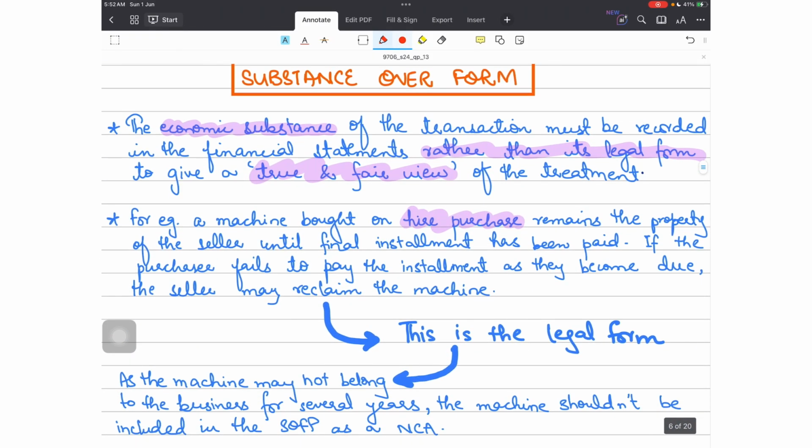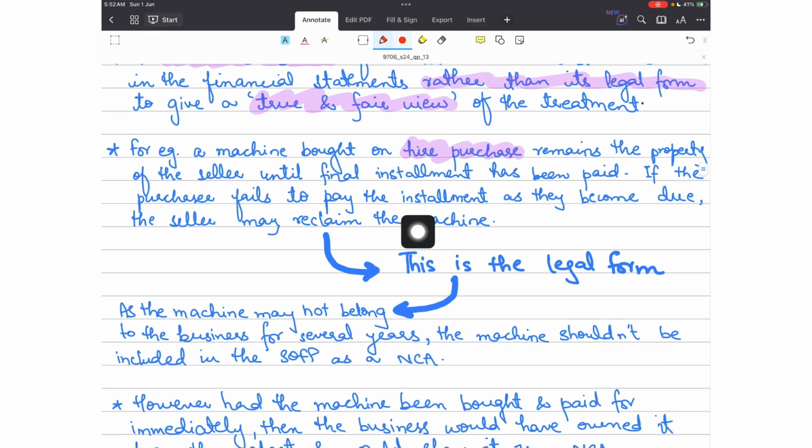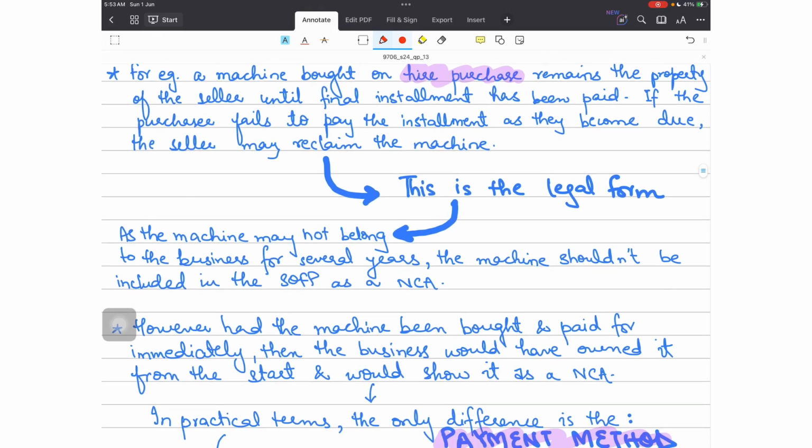Substance over form says that the economic substance of the transaction should be recorded rather than its legal form to give a true and fair view of the business, of the treatment, right? For instance, a very famous example in this is also of hire purchase, right? When you rent a property or rent a non-current asset to be used in the business, this is the legal form: you have rented that non-current asset. You haven't purchased it. Although you are making regular payments, you are using it. You are the one because of which the asset would also be depreciating.